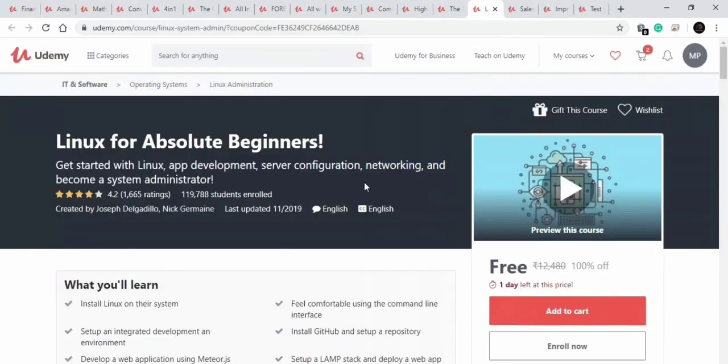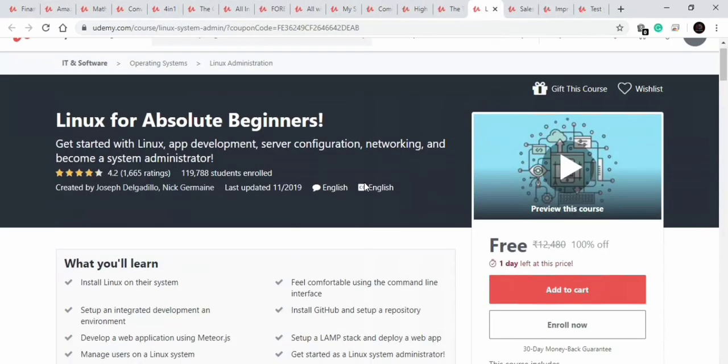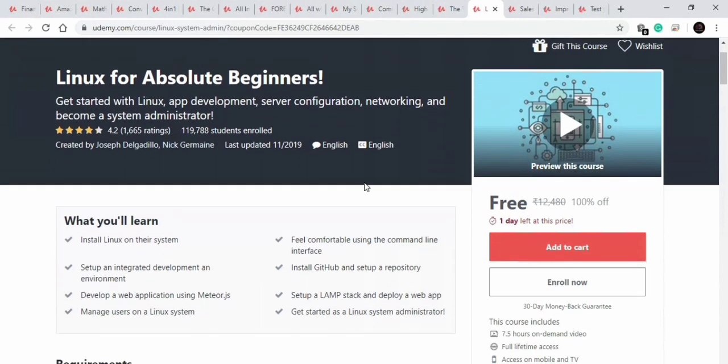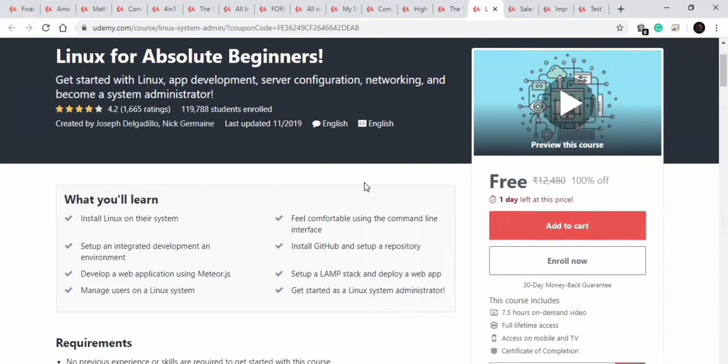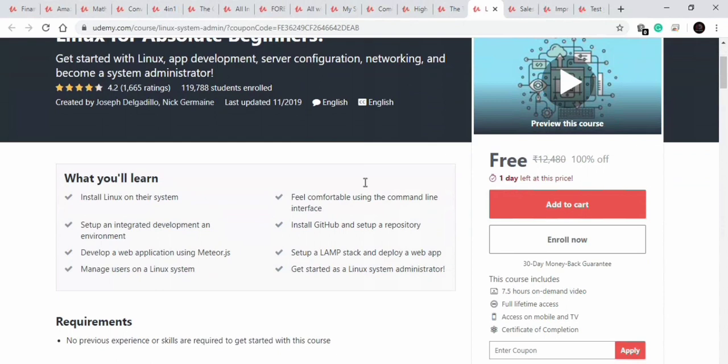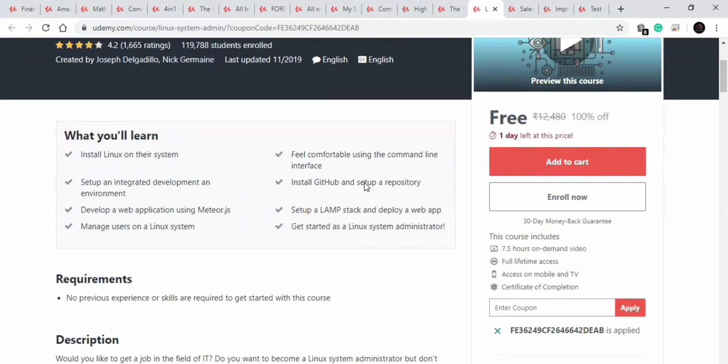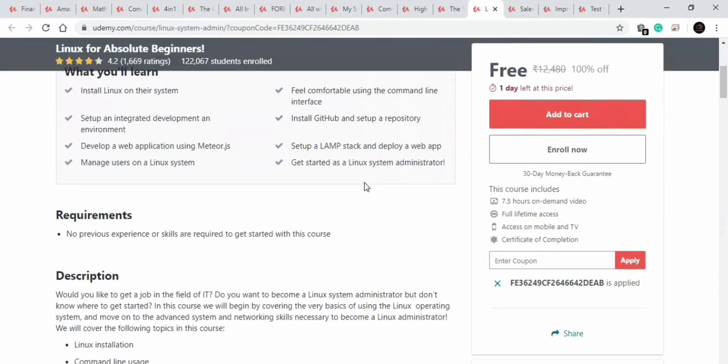Our next course is on Linux. So in this course you will learn from very beginning to advanced level about Linux. In this course you will learn how to get started with Linux, app development, server configuration, networking and become a system administrator. So good course to learn something new.